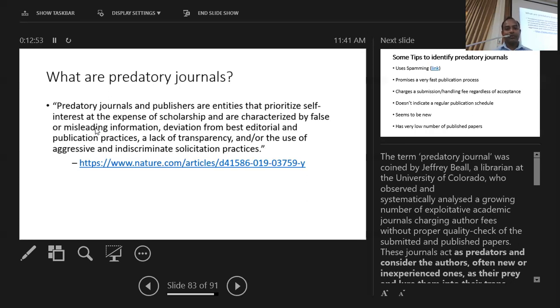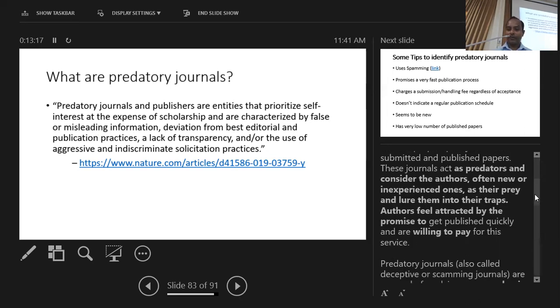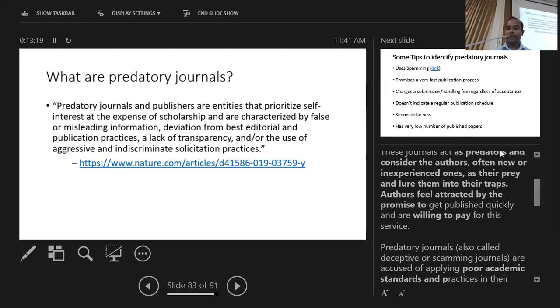And so this is a definition, a recent definition that appeared in Nature on predatory journals and publishers. They don't follow the best editorial and publication practices, especially the peer review process, and lack transparency, etc. And so I will come to more details later, in the next slide.